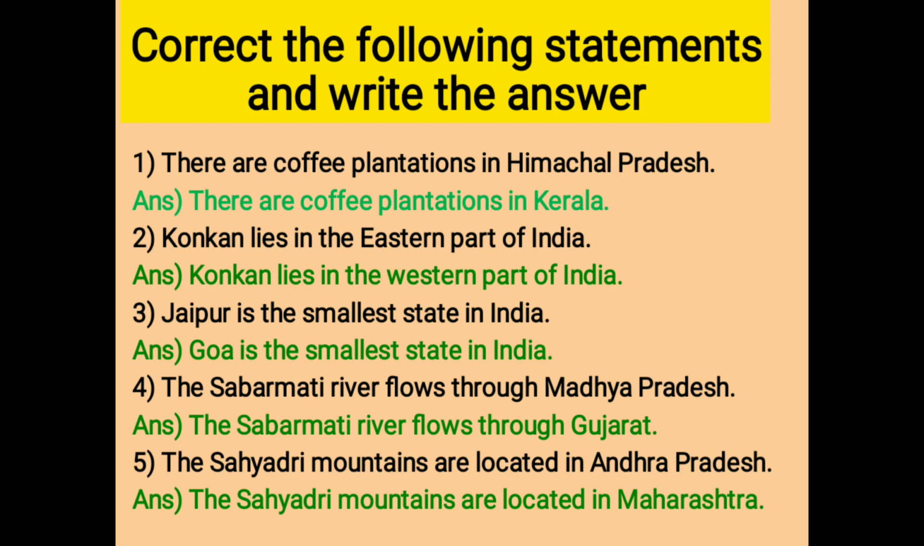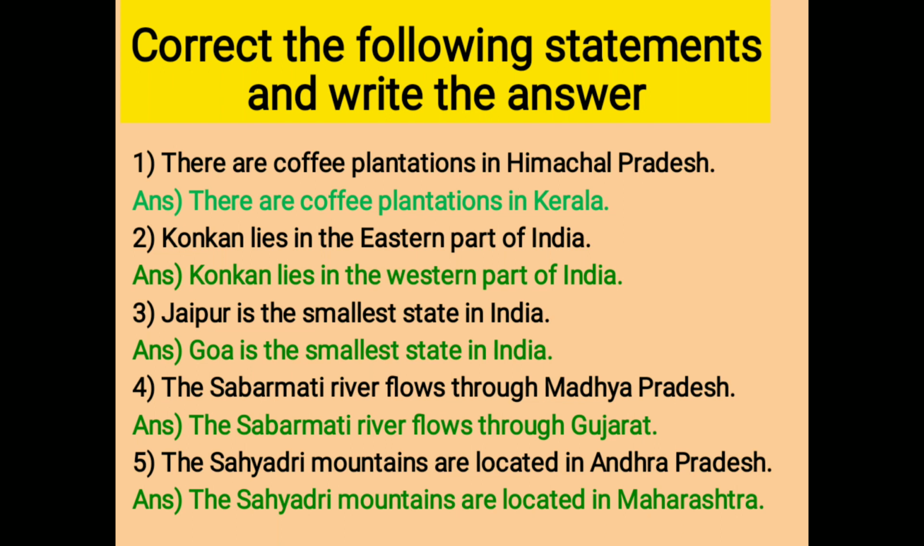Correct the following statements and write the answer. Number 1, there are coffee plantations in Himachal Pradesh. Answer, there are coffee plantations in Kerala. Number 2, Konkan lies in the eastern part of India. Answer, Konkan lies in the western part of India.